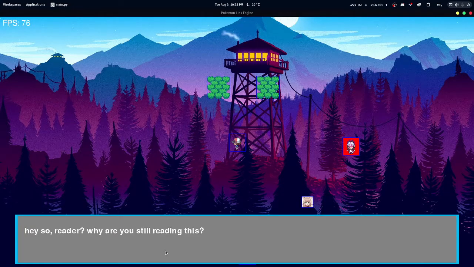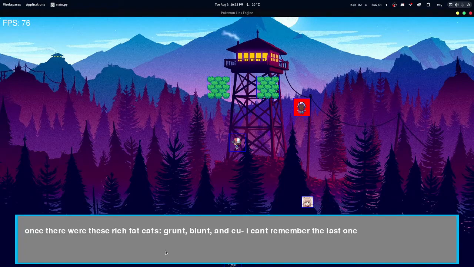So yeah, it just cycles through, and I'll explain how the actual script works. Each conversation is stored in a JSON file full of indexes, and each index has elements. Okay, so here we go, it just loops right back around. That's how it's working right now. It's cycling through all the indexes, all the dialogues in the conversation, and it reads out the script, the thing that the actual character would say.